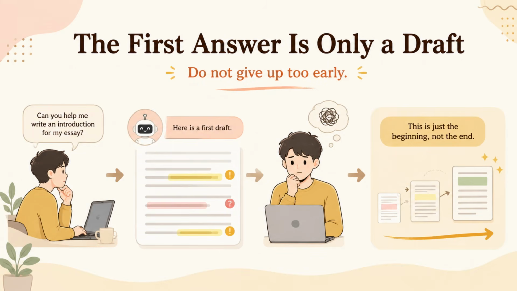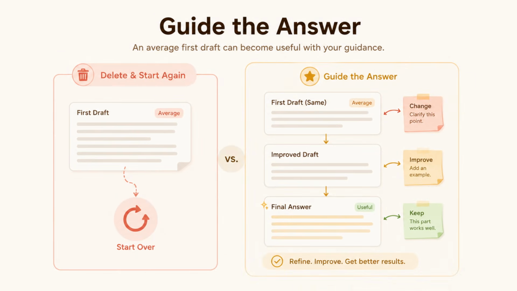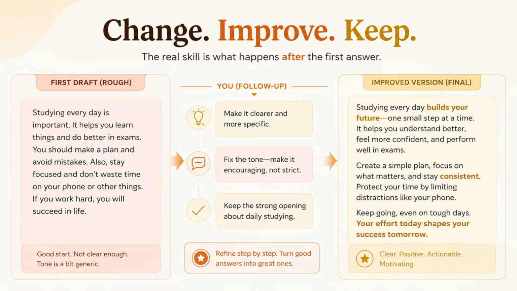Here is one common mistake many people make with AI. They ask for something, AI gives an answer. The answer is not quite right, so they think this is not useful and stop. Or they delete everything and start again from the beginning. But here is the important thing to remember: the first answer is not always supposed to be the final answer, it is a first draft. And first drafts usually need editing. That does not mean the tool failed, it means the conversation has started. The real skill is what you do next.